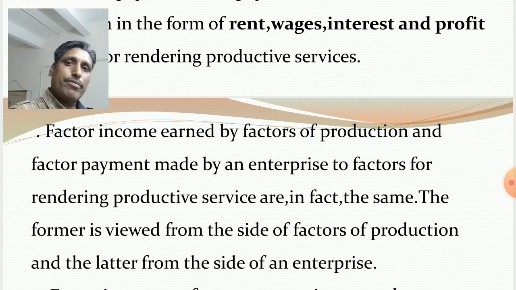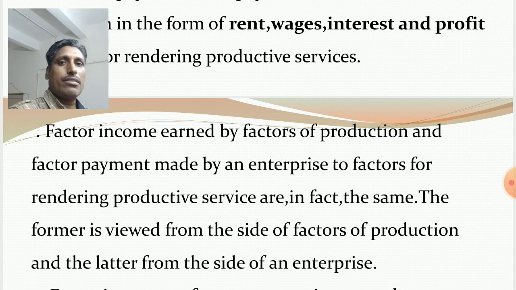The income received by the household sector from the farm sector and the government sector, and in reverse, in case of factor payment, the farm sector and government sector make payment to the household sector for rendering productive services. So both remain the same thing.